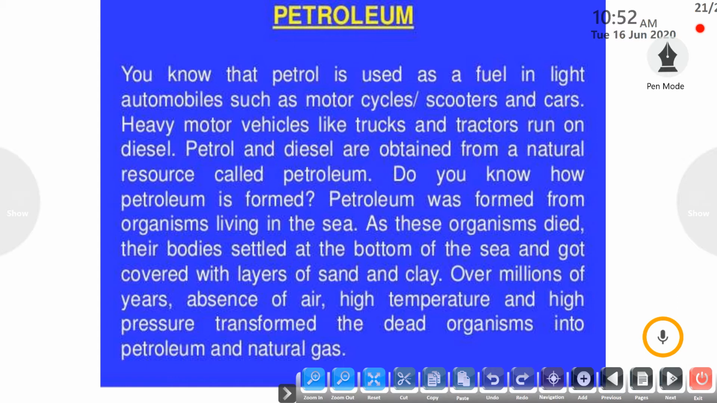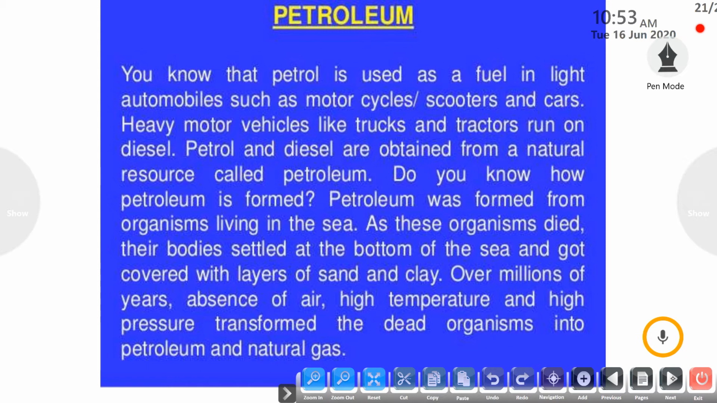Next is petroleum. As you all know, we use petrol and diesel in our daily lives. If we look at the difference between petrol and diesel, the main difference is that petrol is used as a fuel to run light automobiles such as motorcycles, scooters and cars. But heavy motor vehicles like trucks and tractors run on diesel. So petrol and diesel are obtained from a natural resource that is known as petroleum.